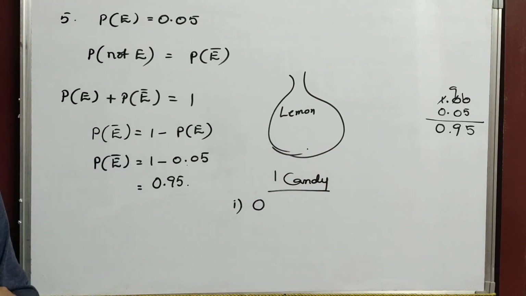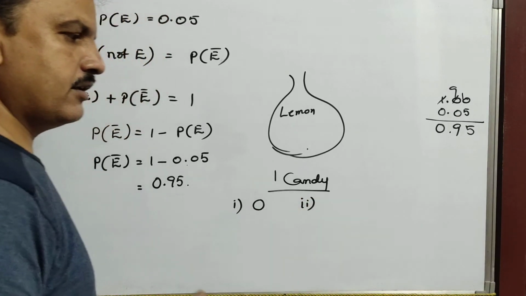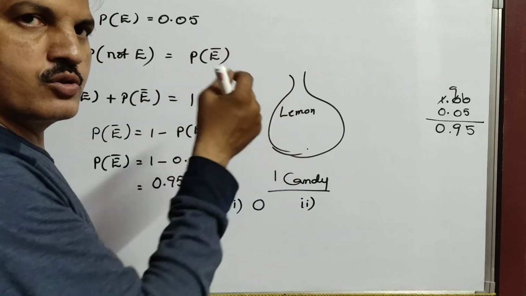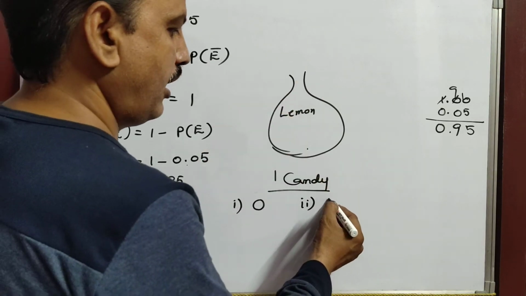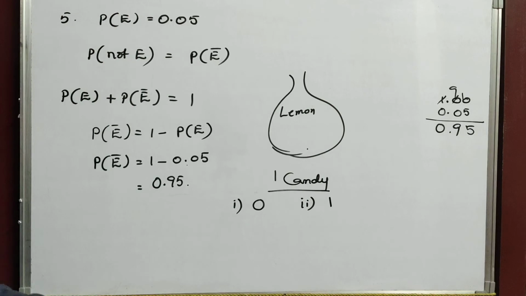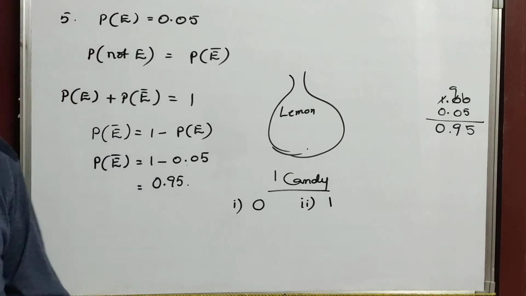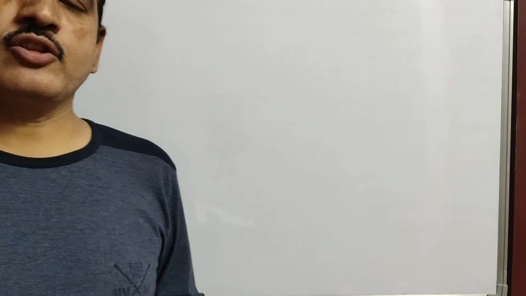Next, a lemon flavored candy. The second question is lemon flavored candy. She took only one candy from the bag, and all are lemon flavored candies. So she took one, which means that one will be a lemon flavored candy. So the answer is 1. Okay children, is it clear? Now coming to the 7th question, children.